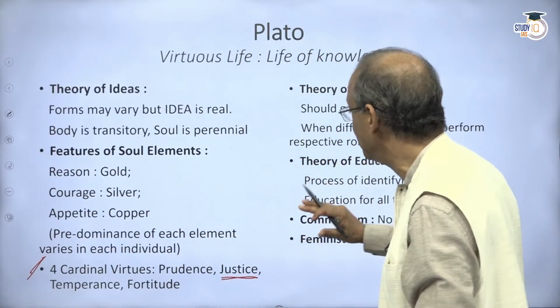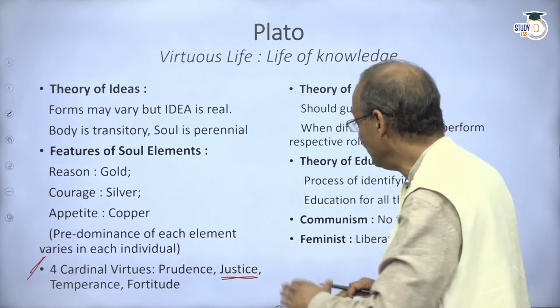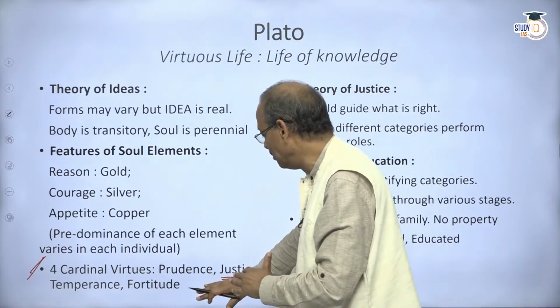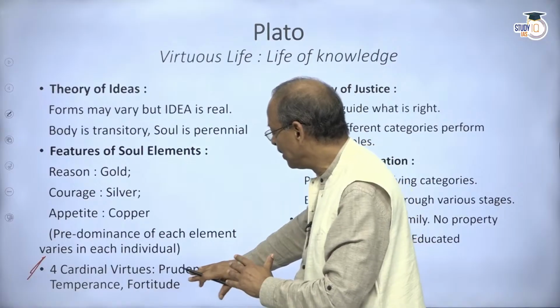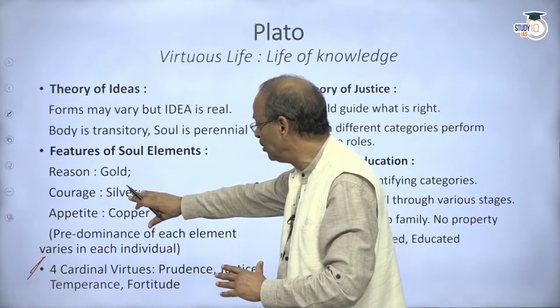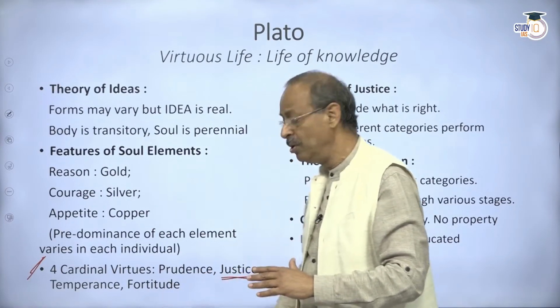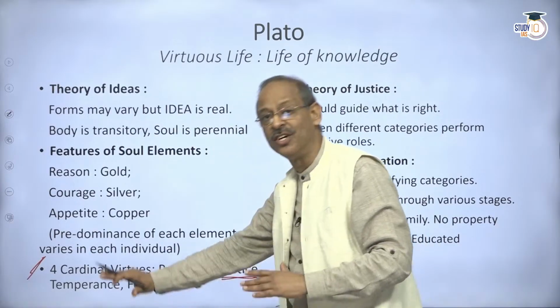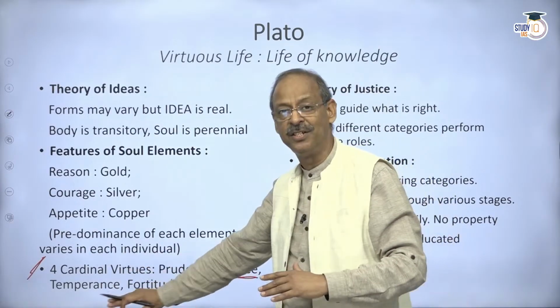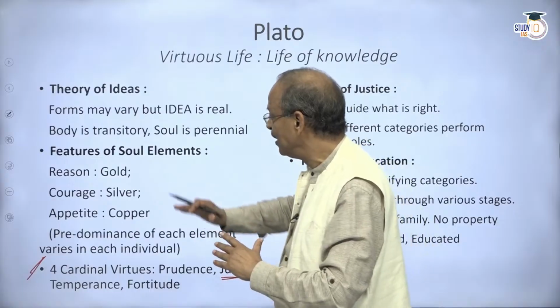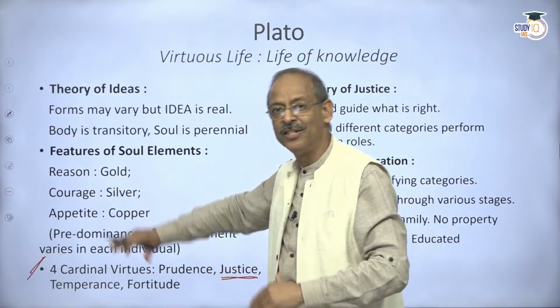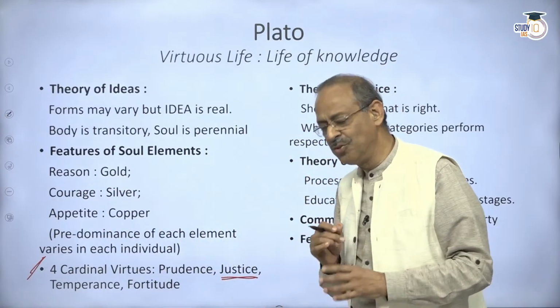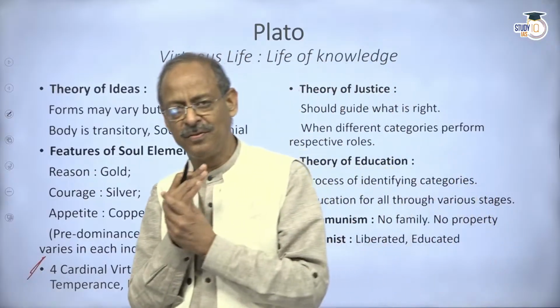And if that happens, it will lead to justice. And if you compare with these cardinal virtues, you will find that when he talks of fortitude, he's talking of courage here. So, whereas it is essential, it is not sufficient. What is sufficient is, if the dominant feature is reason, then he should lead. So, this was the formulation of Plato.